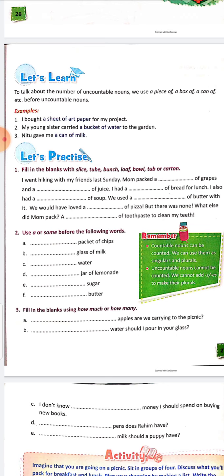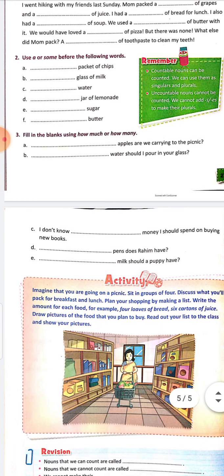How many? Water. Water is uncountable. So how much water should I pour in your glass? Next page. I don't know how much money I should spend on buying new books. I don't know how much money. How many pens does Rahim have? How many? Next is milk. Milk is an uncountable noun, so we will write how much.